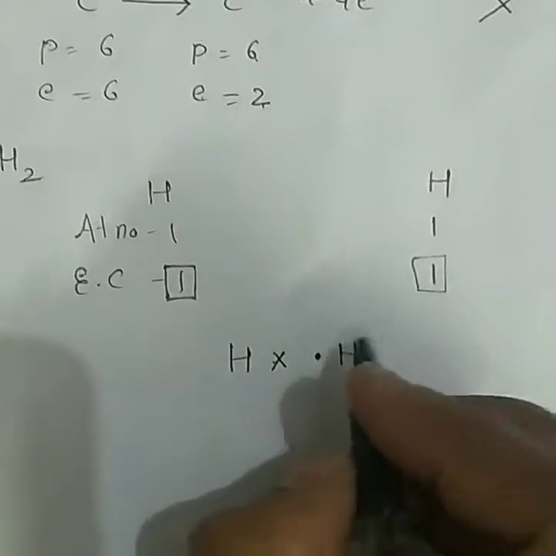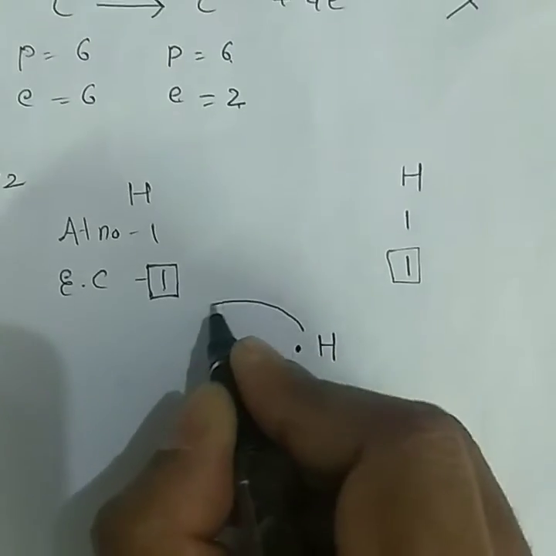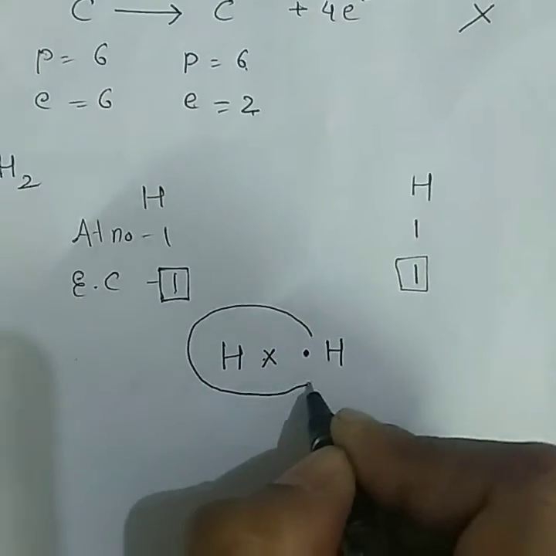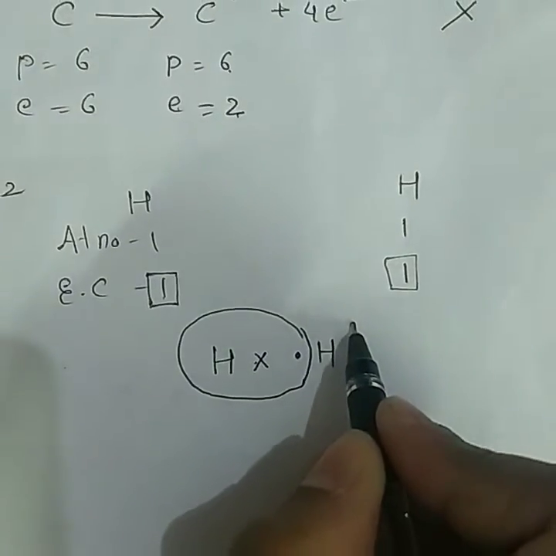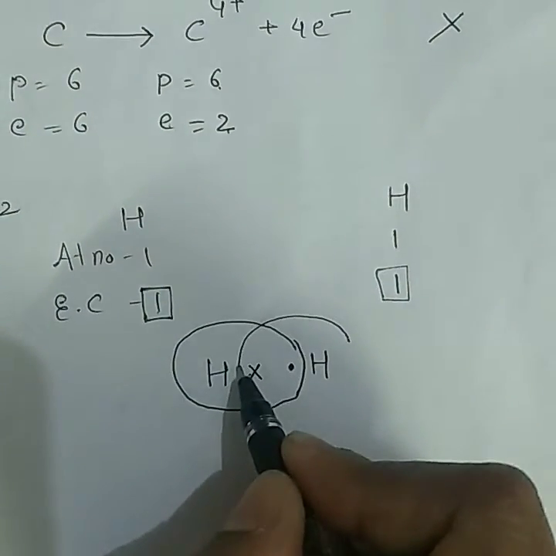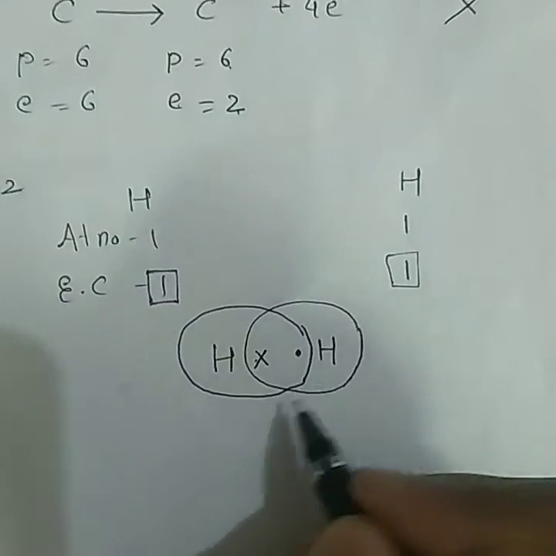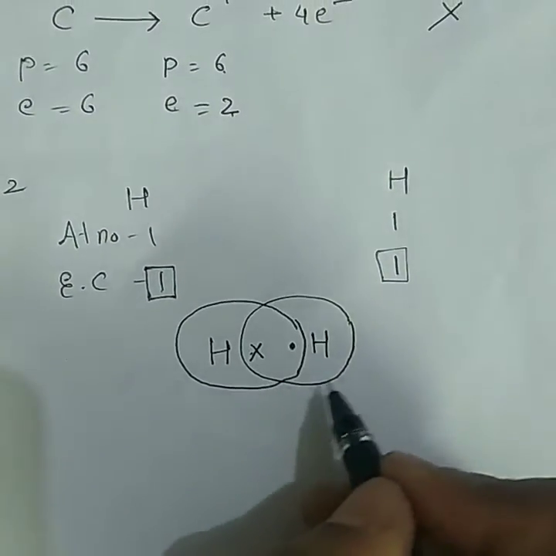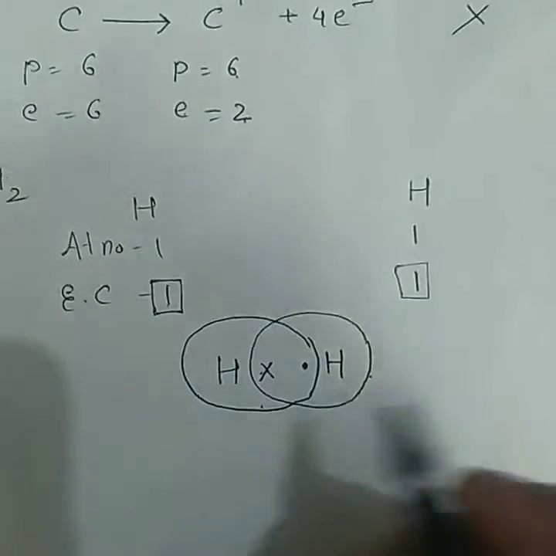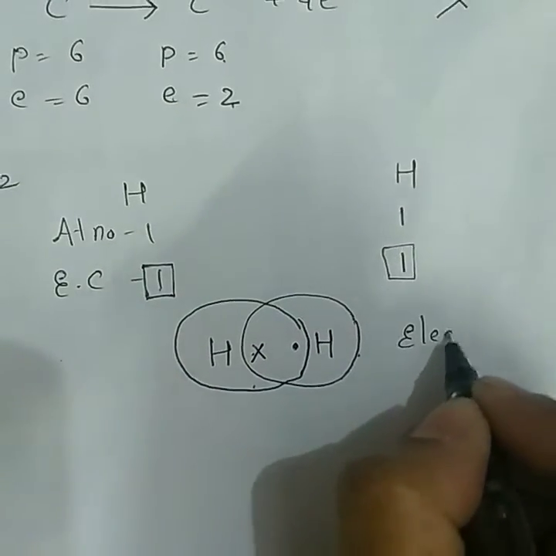Now, how the sharing takes place, you have to draw a circle. This hydrogen atom has become stable. Similarly, for this hydrogen atom, this circle indicates that this hydrogen is stable. So this is the electron dot structure.